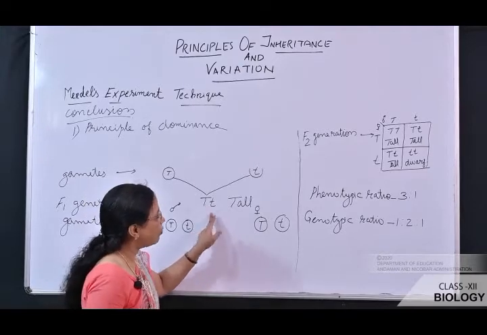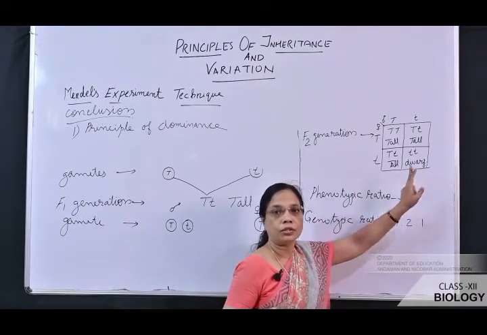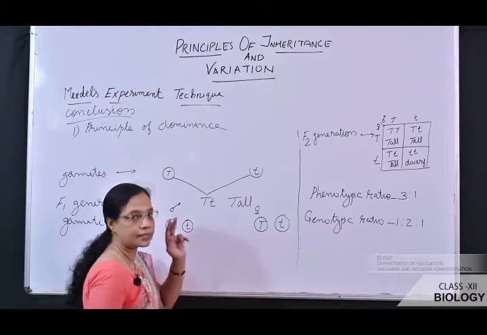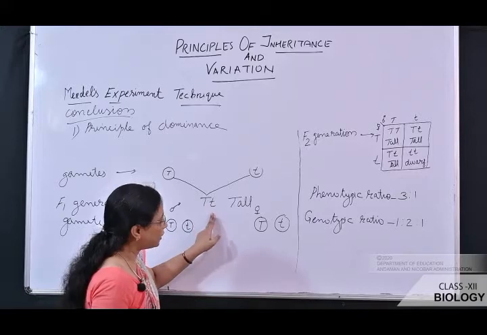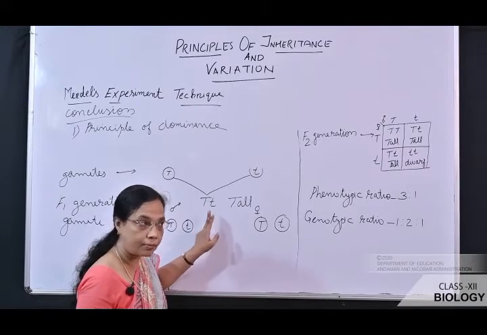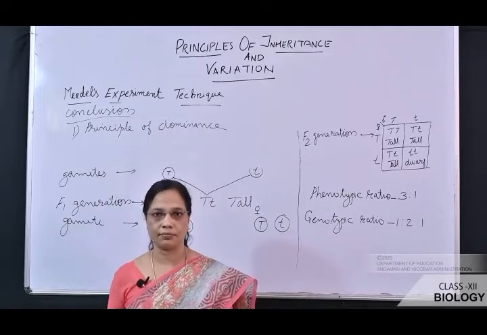But the dwarf character is expressed in the F2 generation, so that is known as the recessive character. So what is recessive? The character which is hidden in the F1 generation but expresses in the F2 generation is known as the recessive character.